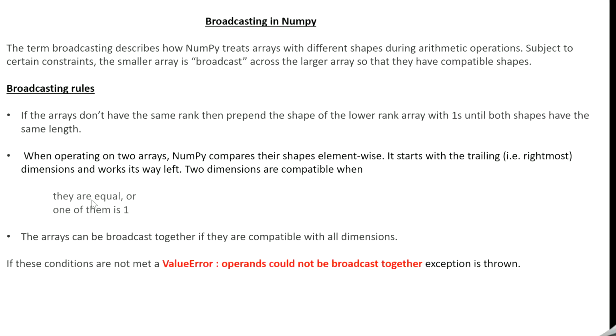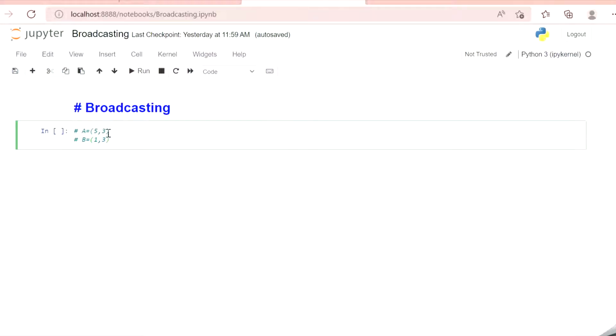Now we have to check the second condition. What does the second condition say? From the trailing end, from the right side, it checks this dimension. So it is 3, 3. Both are equal, so the second condition is satisfied for one of the dimensions. Then it comes towards the left side and checks 5 and 1. In this, both are not equal, but one of the dimensions is equal to 1. The B dimension is equal to 1. So it satisfies both the dimensions, that is 3, 3 and 5, 1 satisfy the rule of broadcasting. So we can perform arithmetic operations on these arrays.